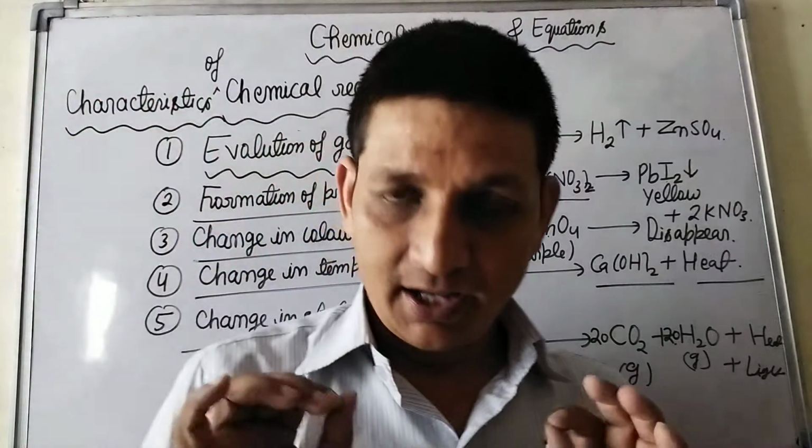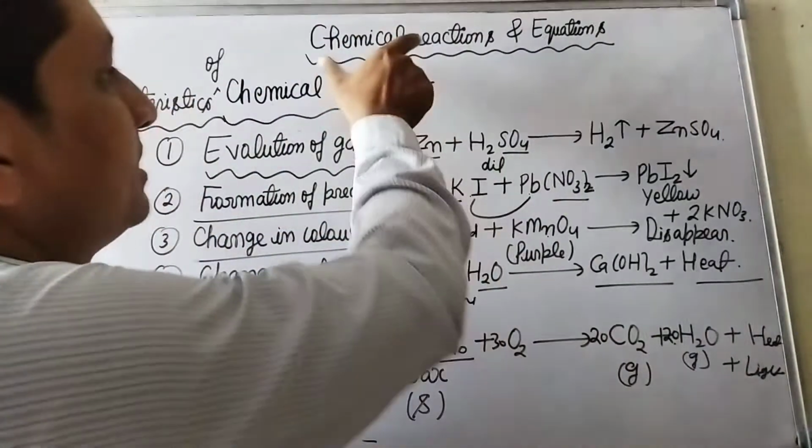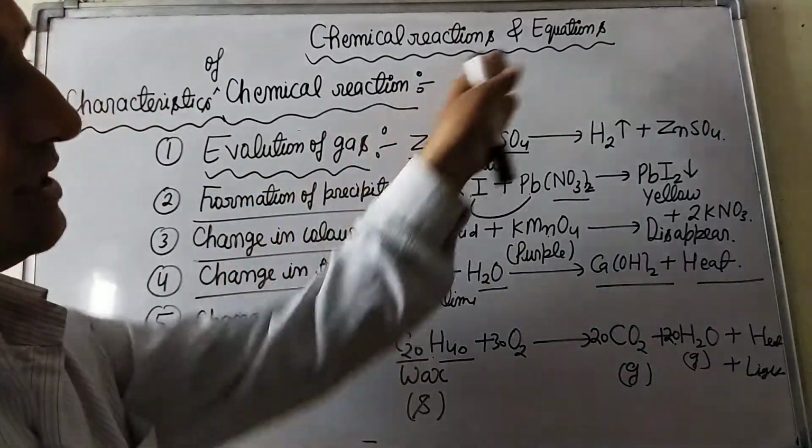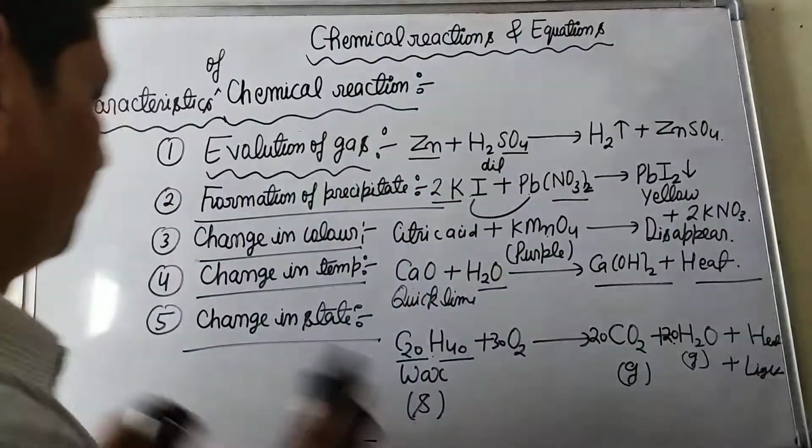Now students, I am telling you chemical equation. The chemical reaction portion is finished. After this I am telling you chemical equation. What is a chemical equation?